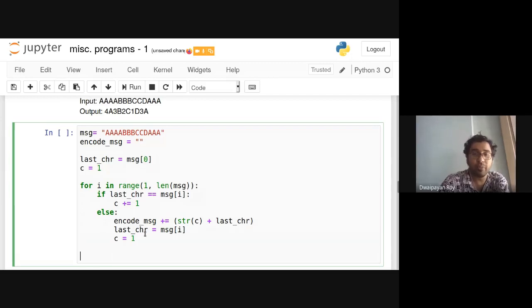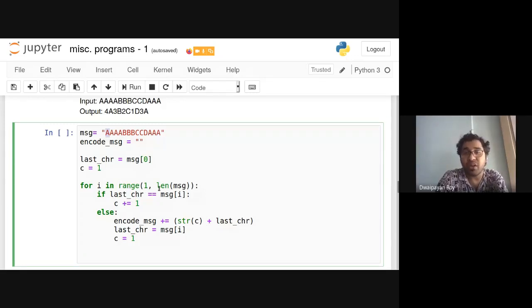This for loop, again repeating. In the beginning, I have marked the first character as explored. I put the first character in the last encountered character variable. I declared this variable and named it last_chr, and the count of the number of times the last encountered character is encountered is 1, because we have already seen it one time, only once.